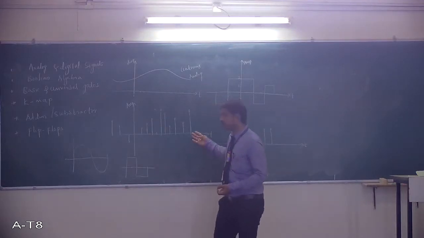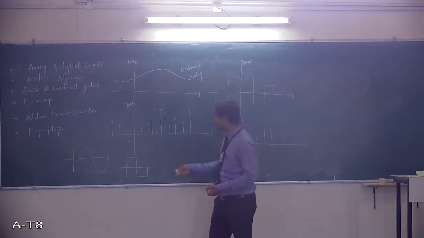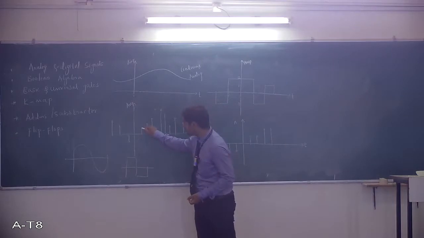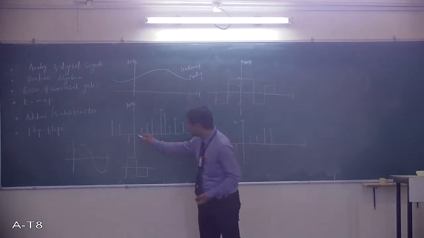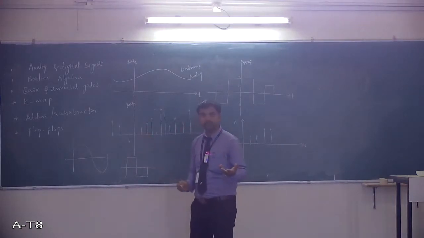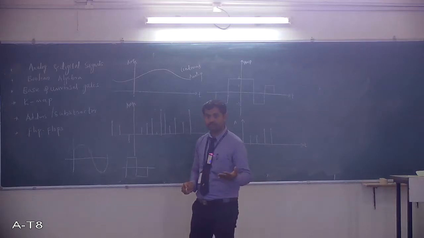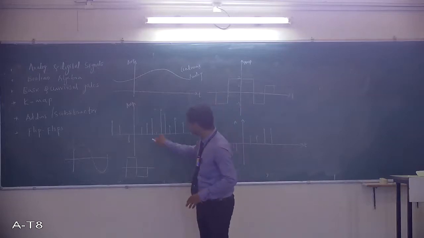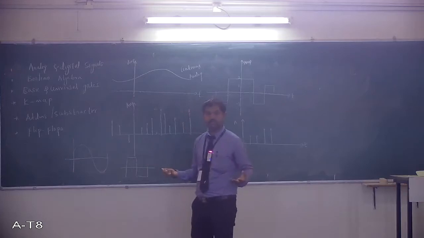What about this one? Here also, check the x-axis. At this instant there is some amplitude, but in between there is no amplitude. So for that interval the signal is not represented. Again it is represented here, and again in between there is no representation of amplitude, so it is discrete.